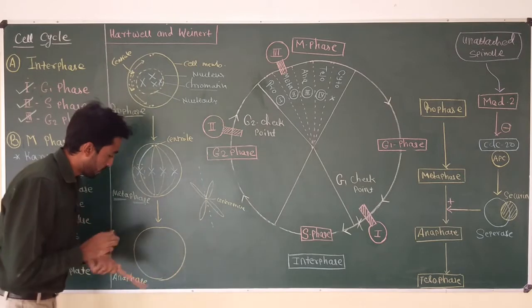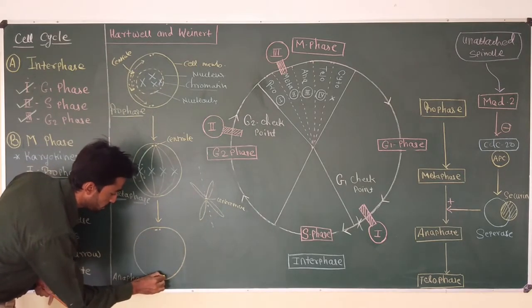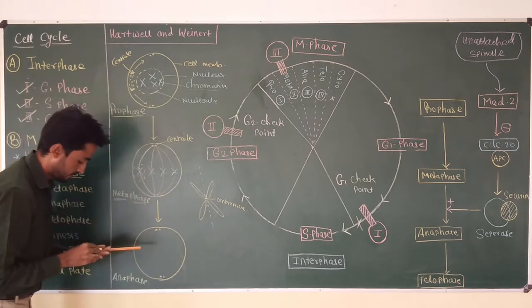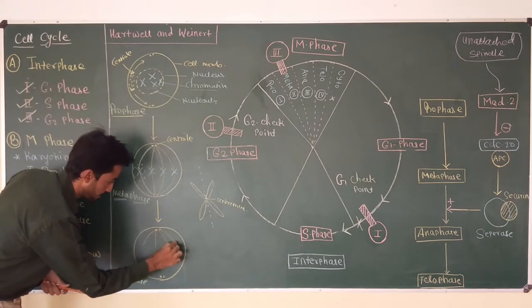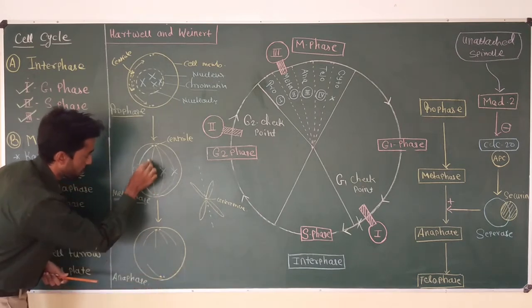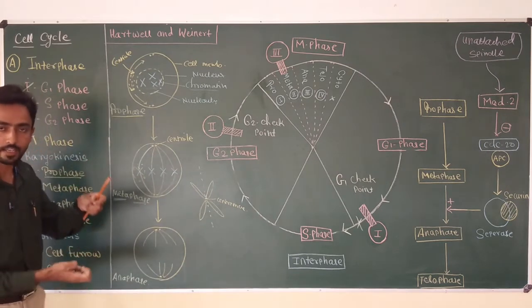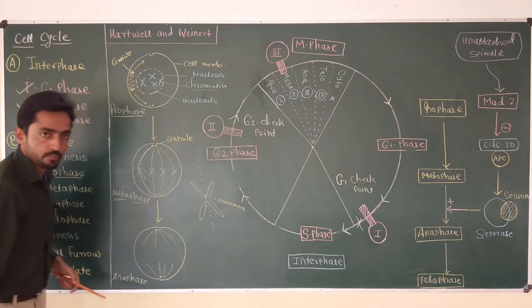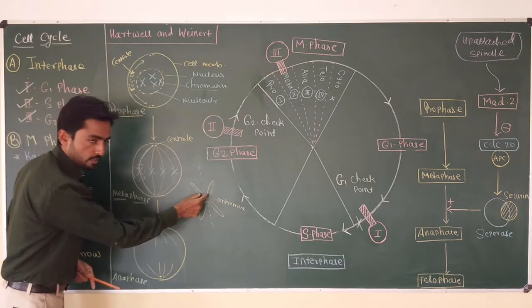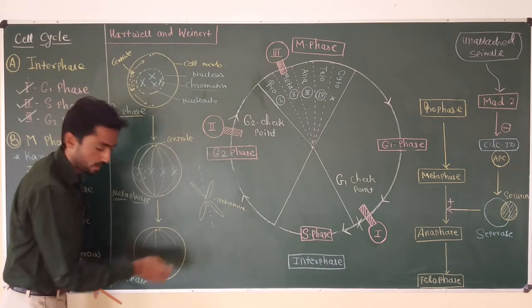So now suppose this is a centriole at two different poles and the centrioles have spindle fibers attached to them. These four spindle fibers. Now due to contraction of the spindle fibers, this centromere breaks, okay, and the sister chromatids now separate from each other and they start moving towards opposite poles.